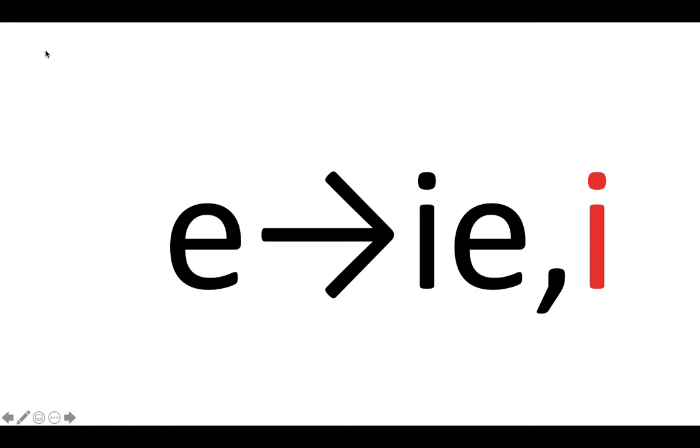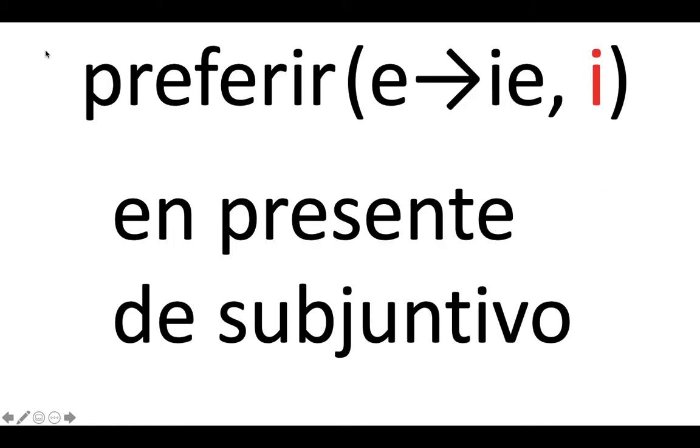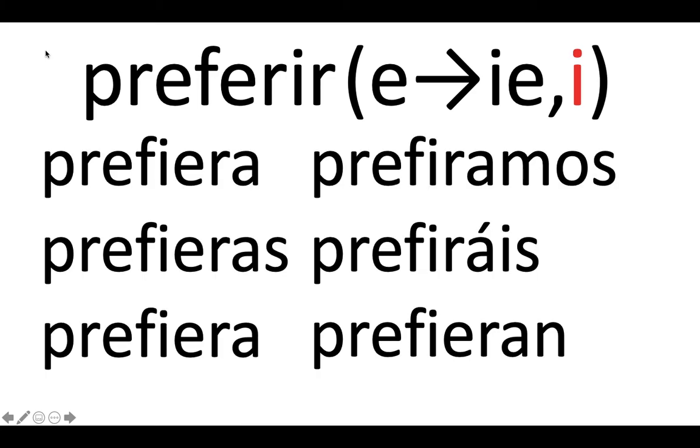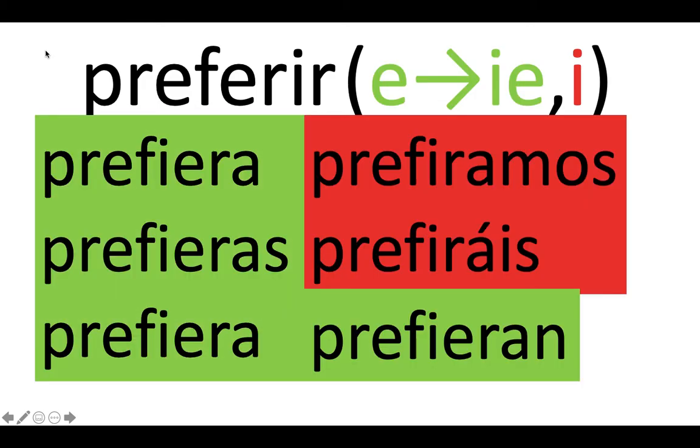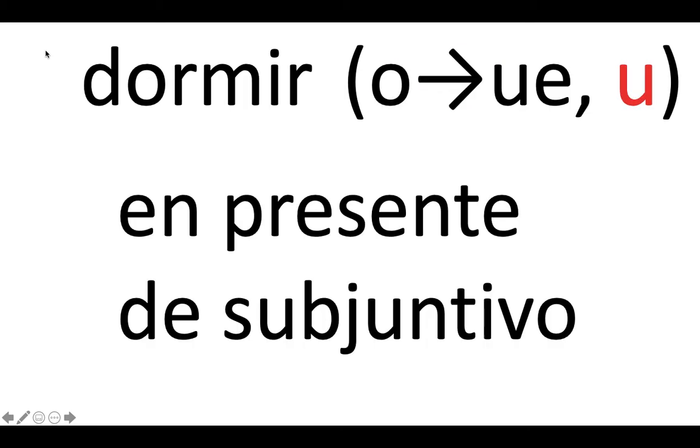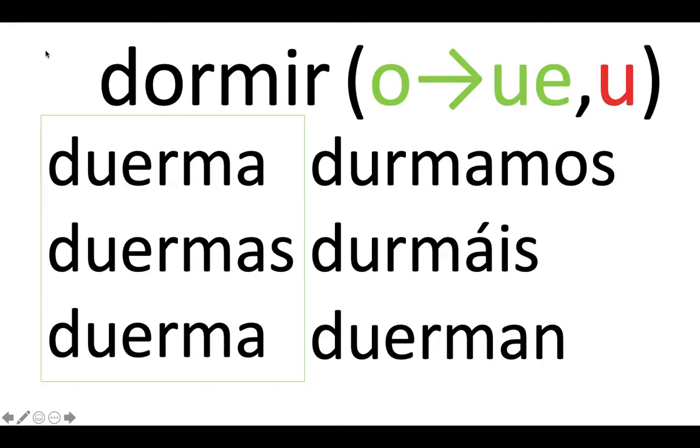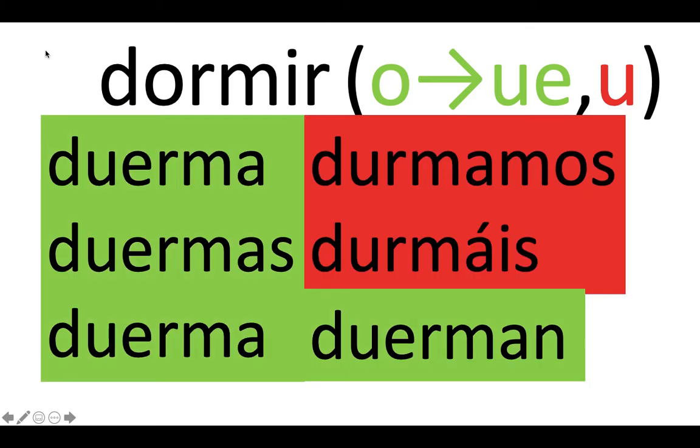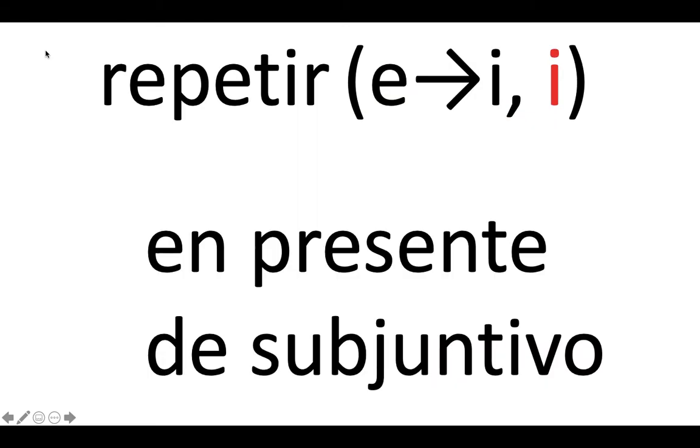E to IE with the secondary change E to I. Preferir en presente de subjuntivo, prefiera, prefieras, prefiera, prefiramos, prefiráis, prefieran. And we see the primary stem change in the shoe shape box and the secondary stem change in nosotros and vosotros, as promised. Dormir en presente de subjuntivo, duerma, duermas, duerma, durmamos, durmáis, duerman. And we see the primary change in the shoe shape box, and durmamos and durmáis make the secondary change in nosotros and vosotros.